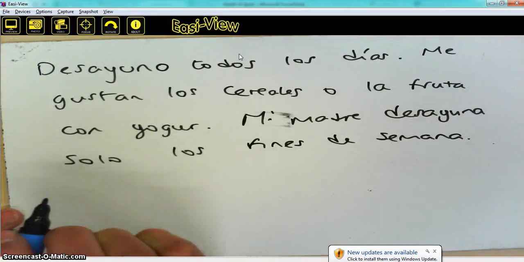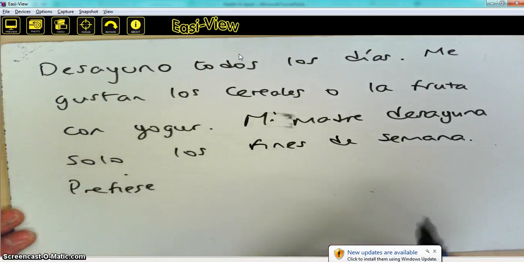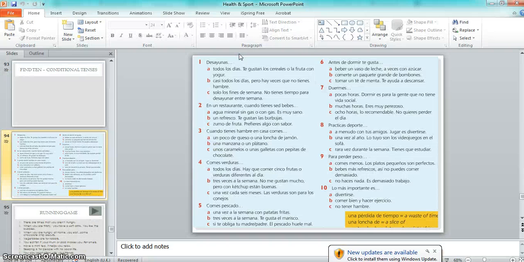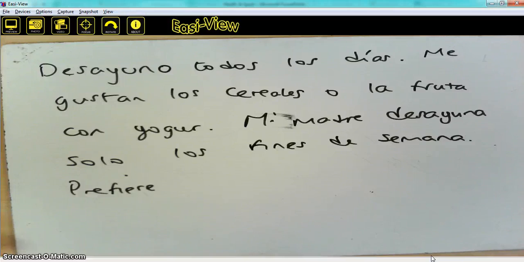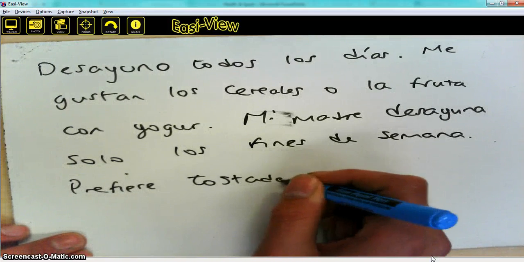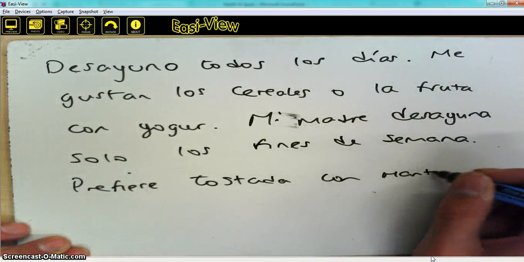So I'm going to use prefiere. So she prefers. And what can we say she prefers? She's going to prefer toast. So prefiere tostada con butter, which is mantequilla.